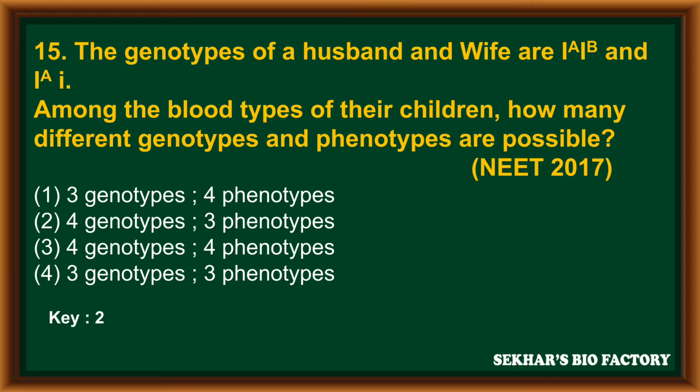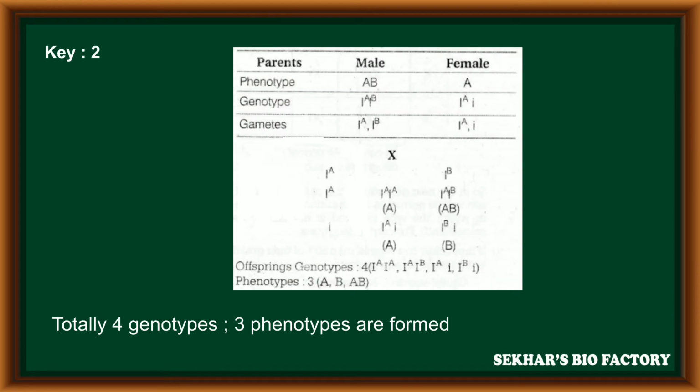The correct answer is the second option, 4 genotypes and 3 phenotypes. So in a cross between AB blood group and A blood group, with capital IA, capital IB and capital IA, small i, after completion of the cross, a total of 4 types of genotypes, capital IA capital IA, capital IB capital IA, capital IA small i, and capital IB small i, are formed. These 4 genotypes become 3 phenotypes: A blood group, B blood group and AB blood group.